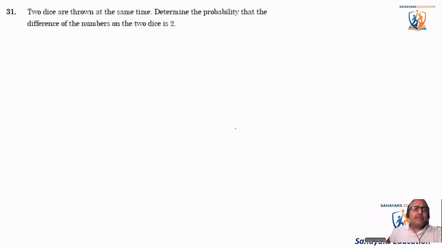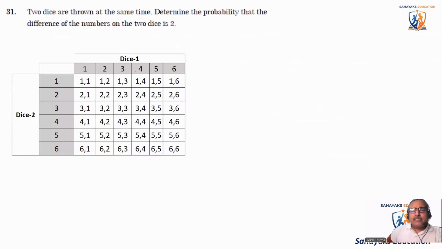So coming to the next question, it says two dice are thrown at the same time. Determine the probability that the difference of the numbers on the two dice is 2. The difference of the numbers should be 2. So let's see. This is the table you have to prepare in such questions. When the two dice are thrown, one die will have one value, the other die will have another value. So you have to find where exactly the difference comes out to be 2.